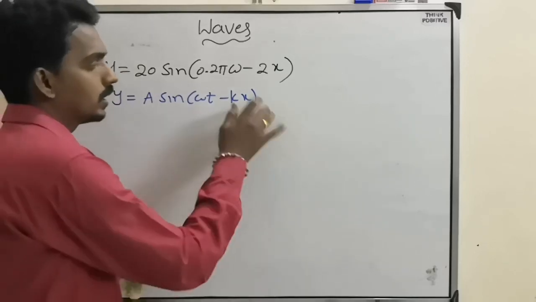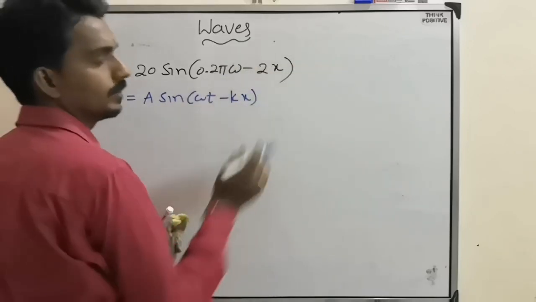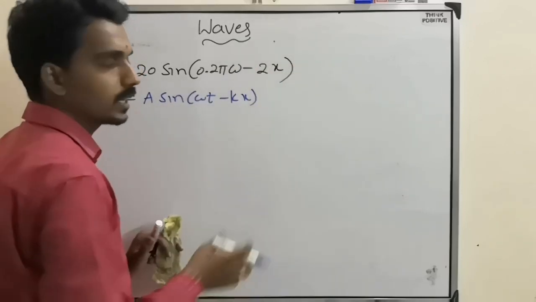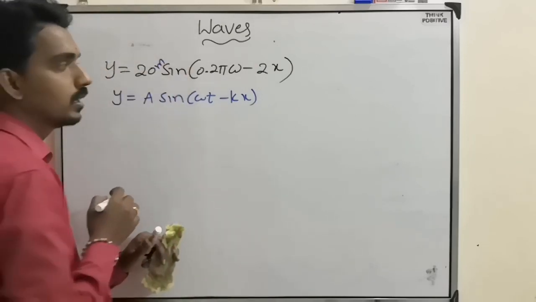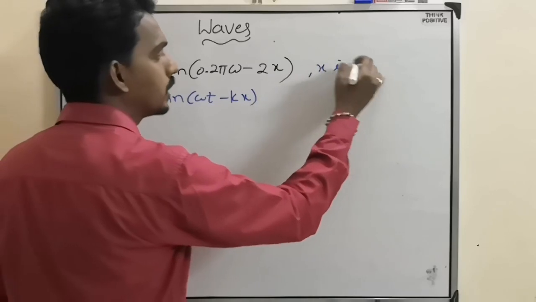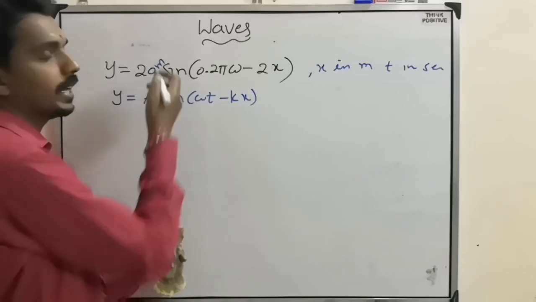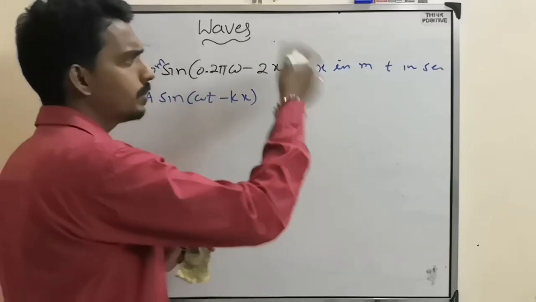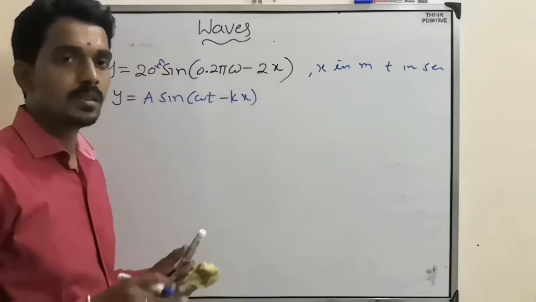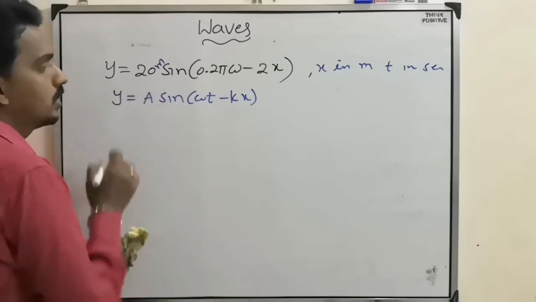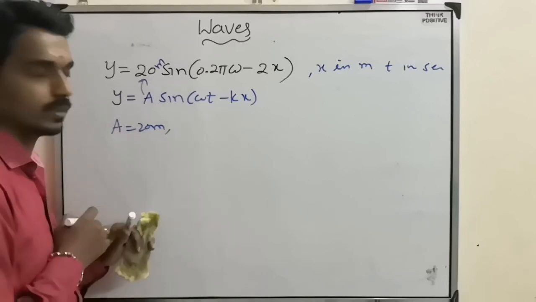Then compare both equations. They will mention that t is in seconds and x is in meters or something like that. If they mention centimeter, take centimeter only. If they mention meter, take meter. If they mention millimeter, take the value in millimeter. But compare such that you can write all the values, like here in place of amplitude, 20 meter, first one.